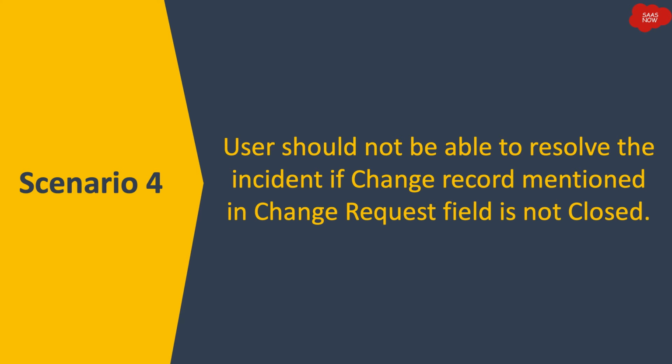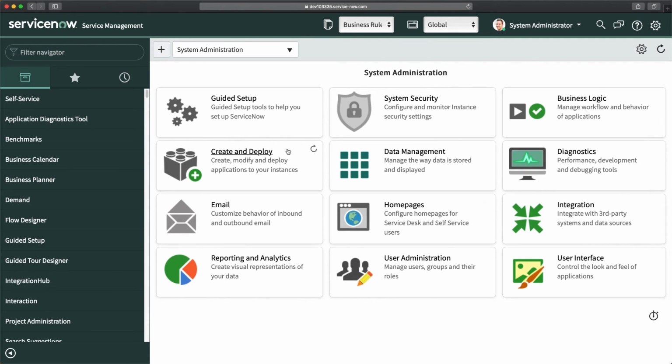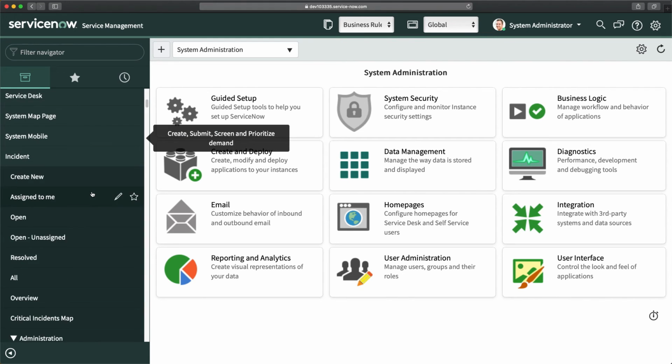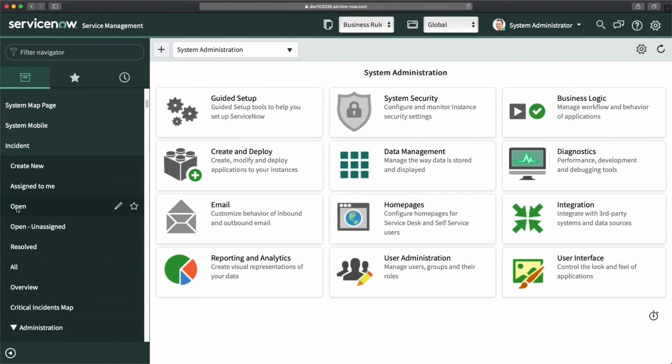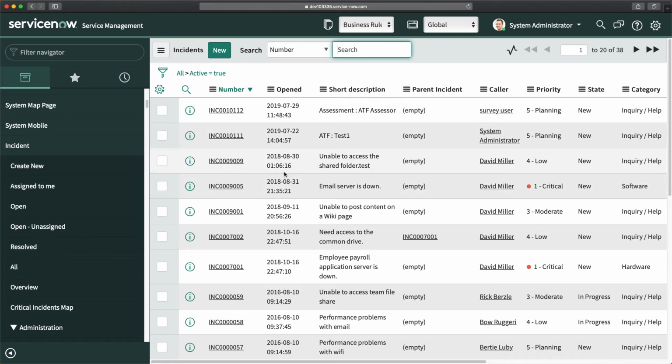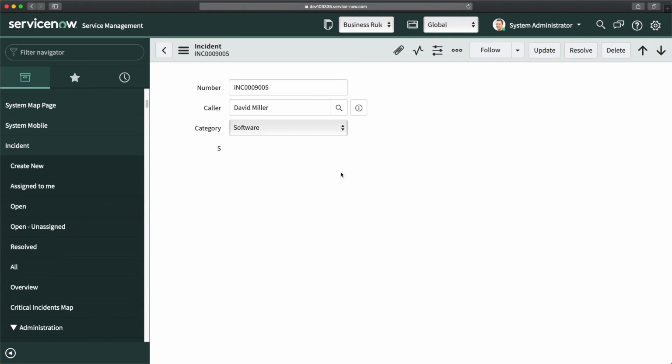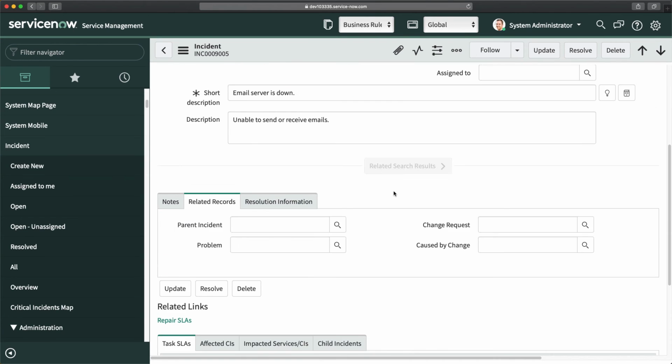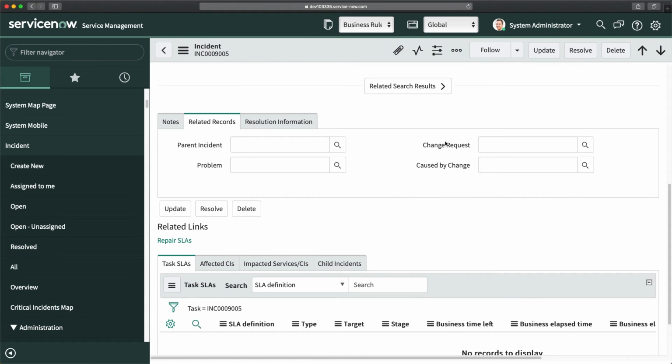User should not be able to resolve the incident if the change record mentioned in the change request field is not closed. Let's see this requirement in my personal developer instance. If I go to the incident form and open any record, let's say this one, and go a little bit down, here you will see this field called change request.